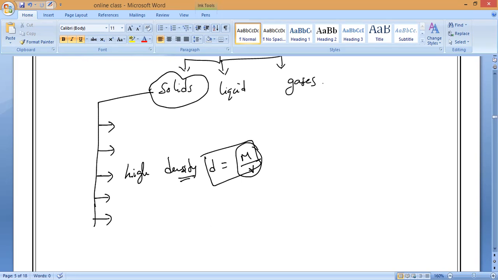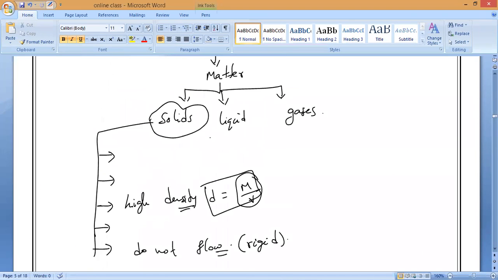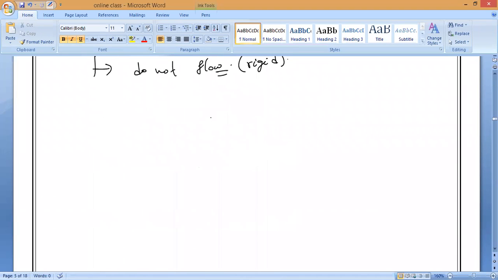Next property: they do not fill the containers completely. And the last one, what is it? Are they fluids or solids? They do not flow. So they are rigid in nature. Yes or no? They do not flow, they are rigid structures. That is what we call solids. So these are the five properties of solids.